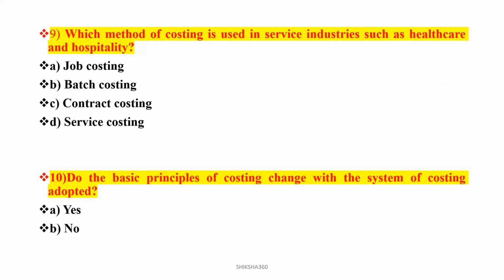Like question number 9 here. Which method of costing is to be used in service industries, such as healthcare and hospitality? So in the case of the service industry, like healthcare and hospitality, what type of costing technique is to be used? Job costing? No. Batch costing? No. Contract costing? No, it is basically used for projects. It is used for goods, mainly in the manufacturing sector.